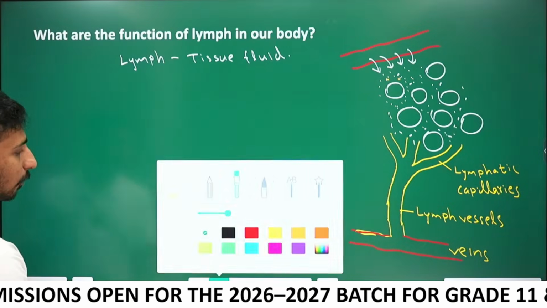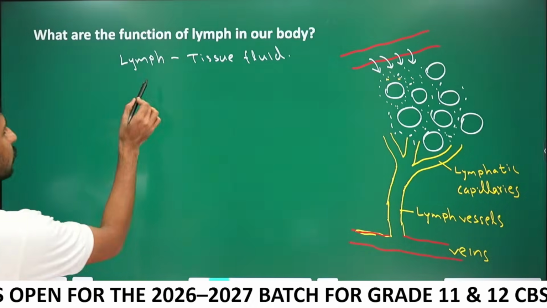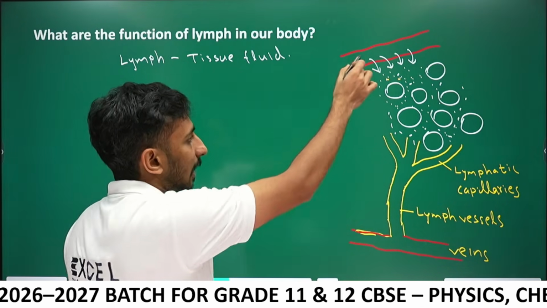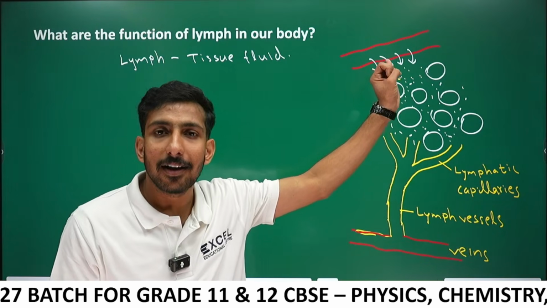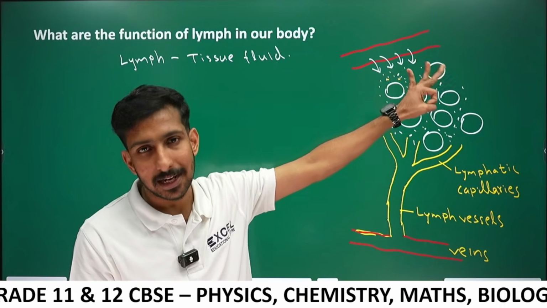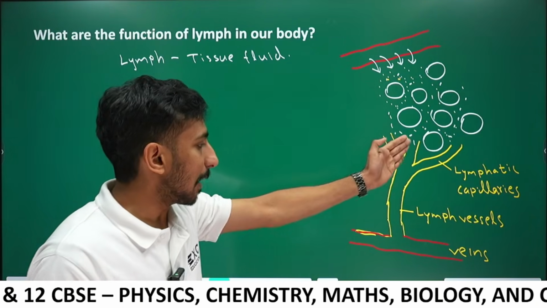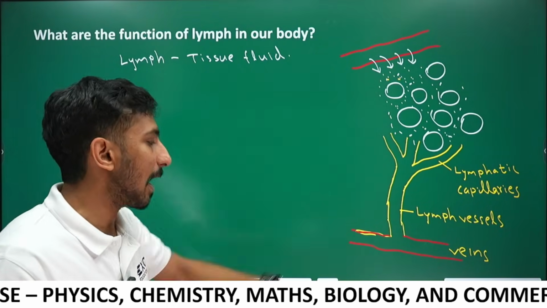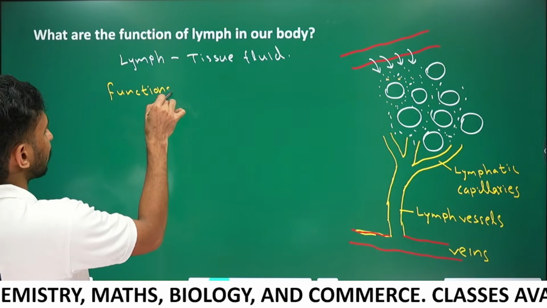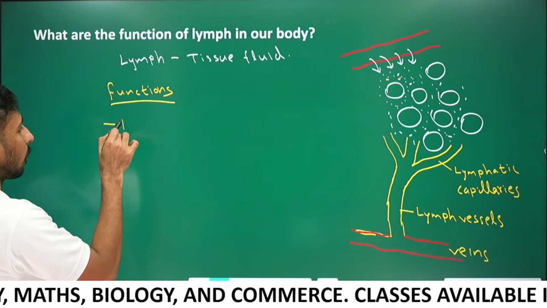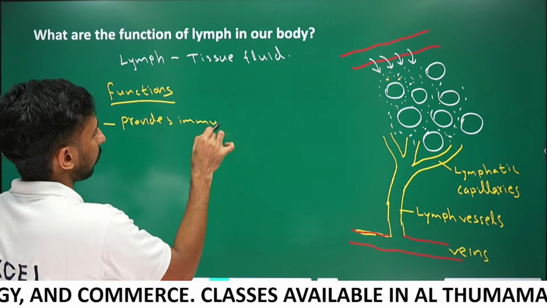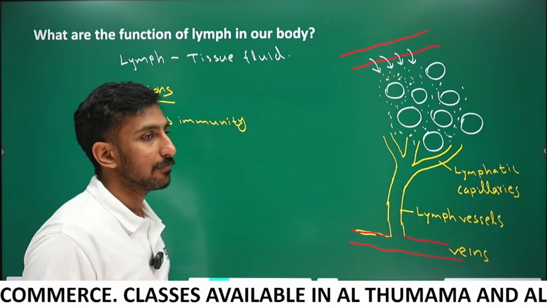What are the functions of lymph? Lymph is the tissue fluid coming from blood. It contains plasma, smaller proteins and some blood cells, and it is absorbed back to the veins. Functions of lymph: it provides immunity, since lymph contains lymphocytes.